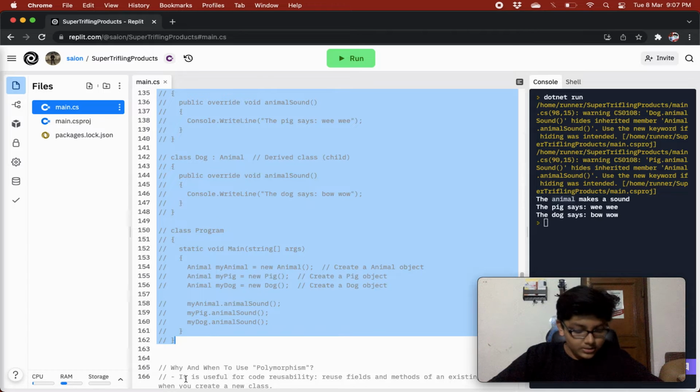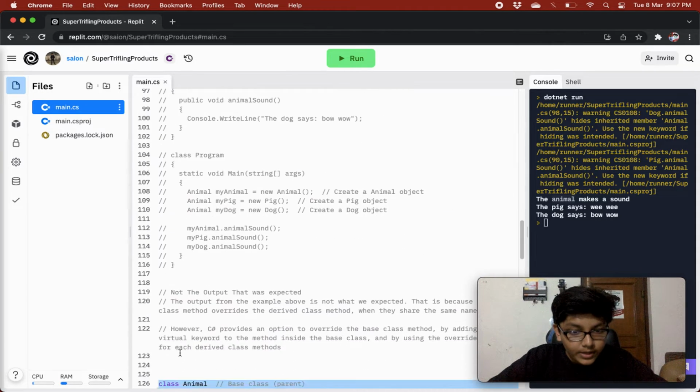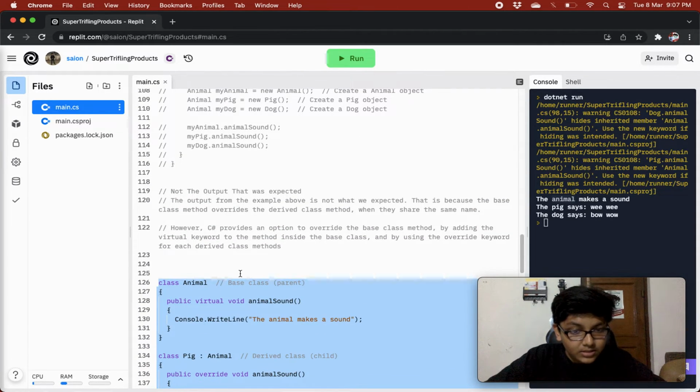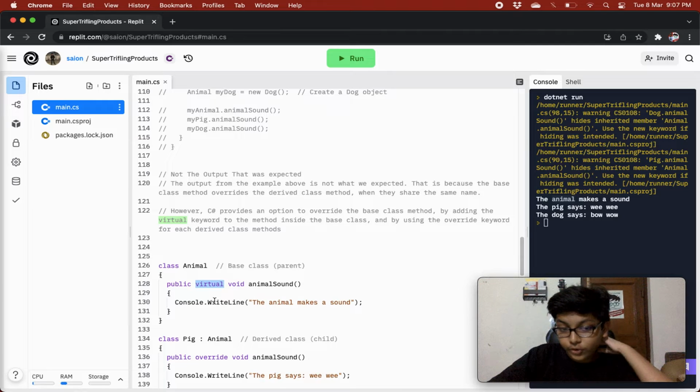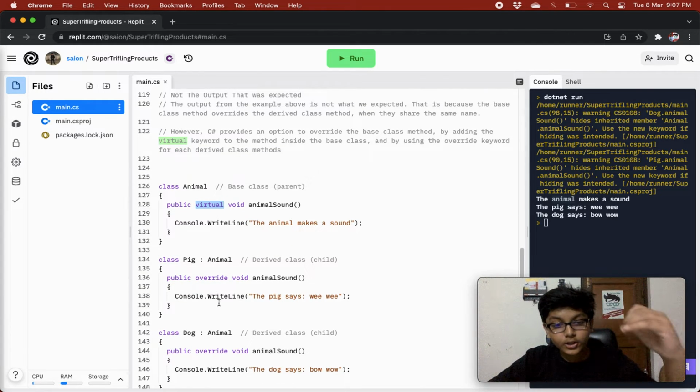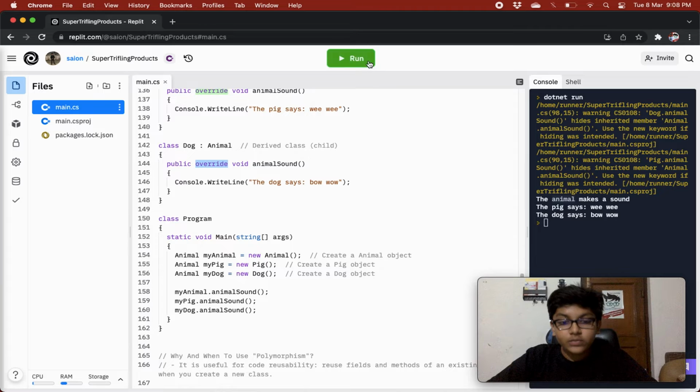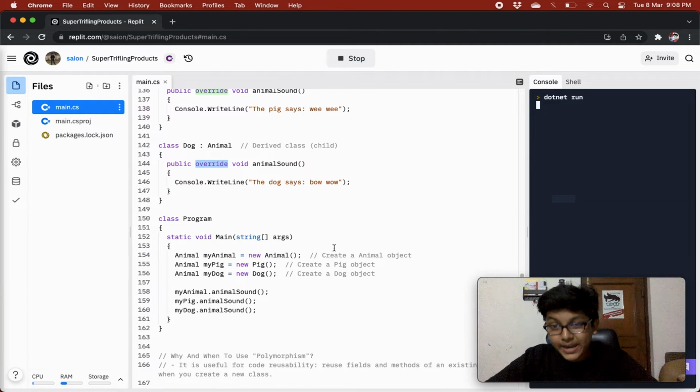So over here, in the base class, the method that we wanted to override, to that method we specify a property that is virtual. And where we wanted to override, there we specified the keyword override, right? So now the method will be overridden as expected.